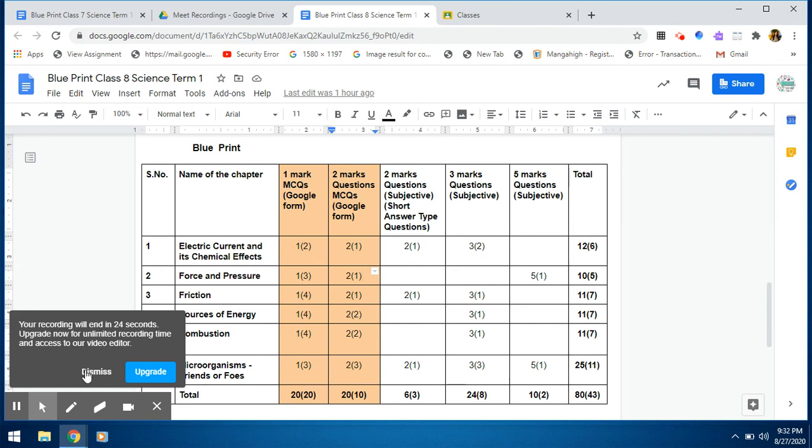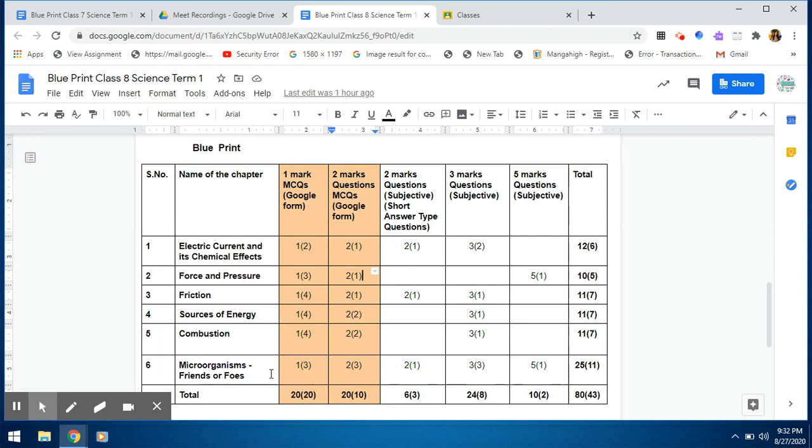Let me show you the total. There will be 20 questions of 1 mark in MCQ, 10 questions of 2 marks in Google Form. Then in subjective type paper, there will be 3 questions of 2 marks, 8 questions of 3 marks, and 2 questions of 5 marks. The total number of questions is 43, and the entire examination is of 80 marks.